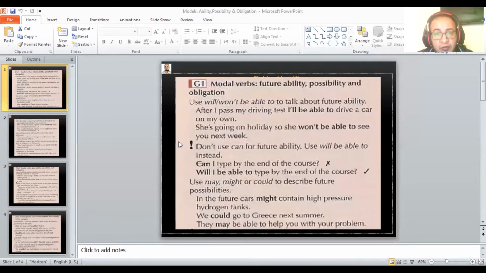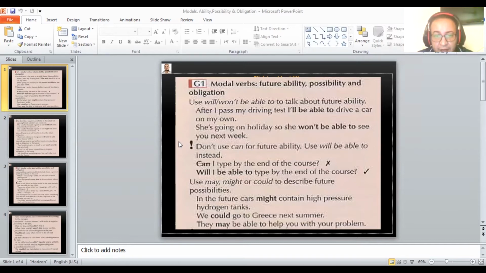Do not use can for future ability. Use will be able to instead. For example, here: Can I type by the end of the course? This is impossible. It's wrong in English grammar. Will I be able to type by the end of the course?